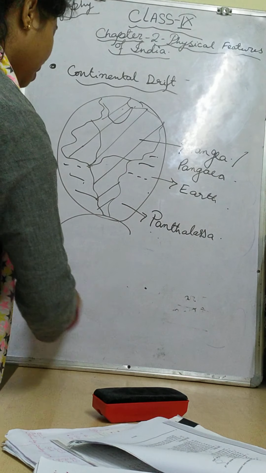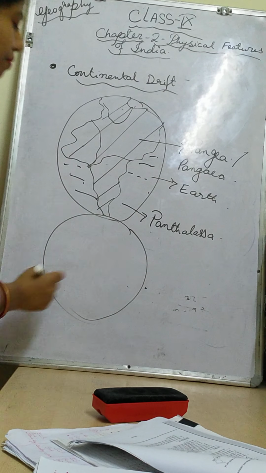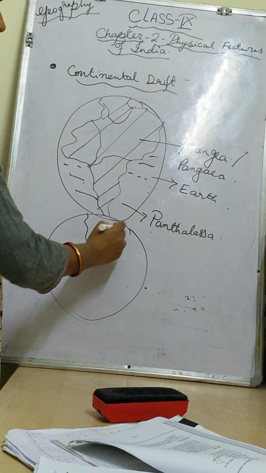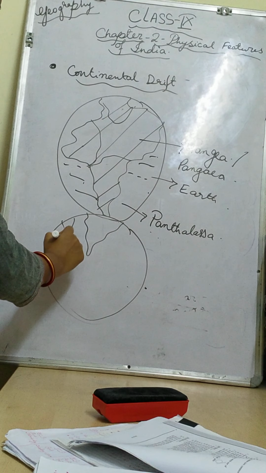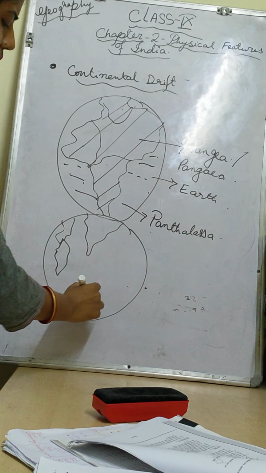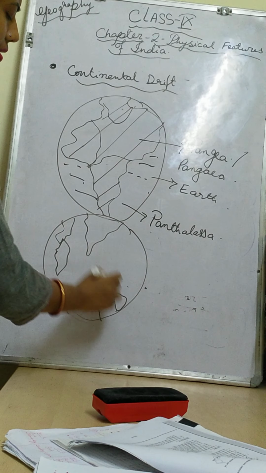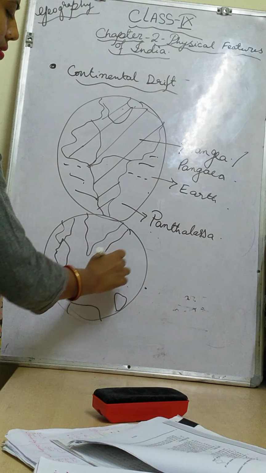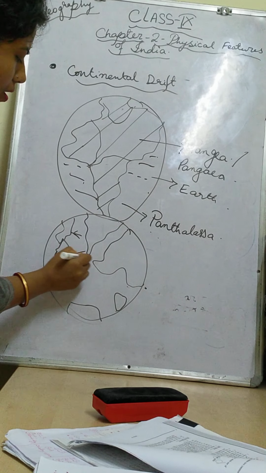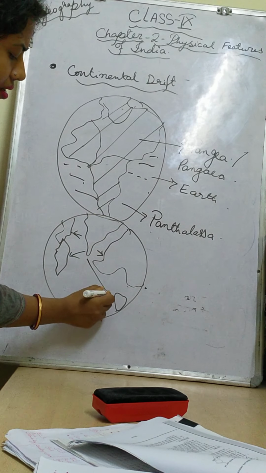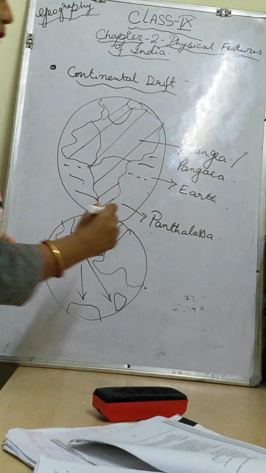Then further, due to the plate movements, these continents have come to be here, here, here, here, the Indian landmass, like this. So further they have moved from one place to another due to these plate movements.